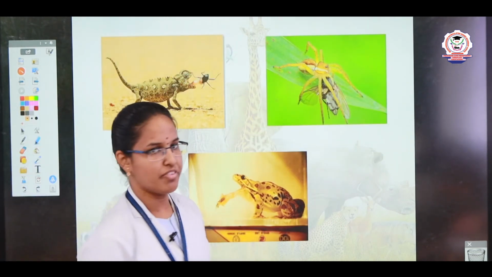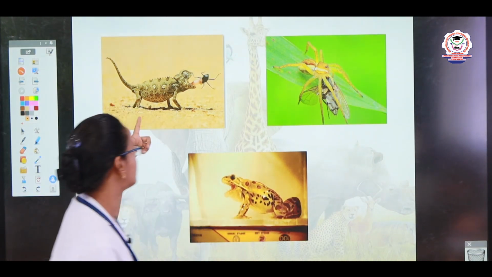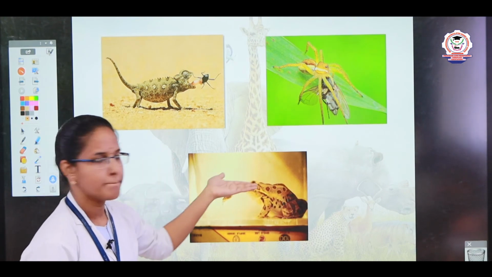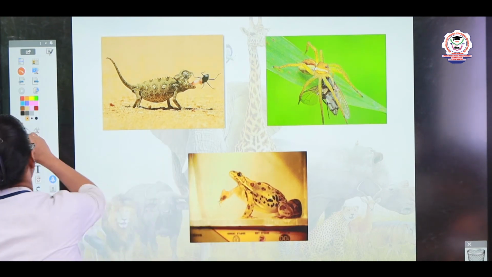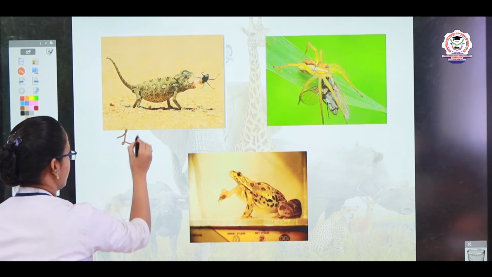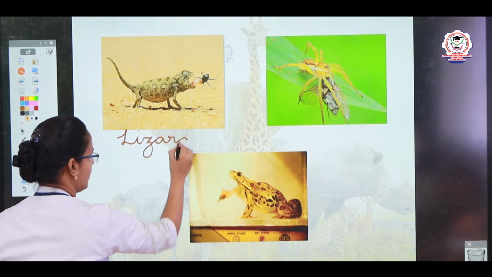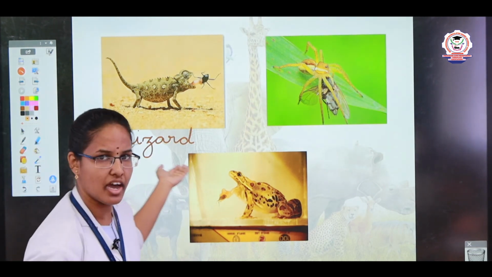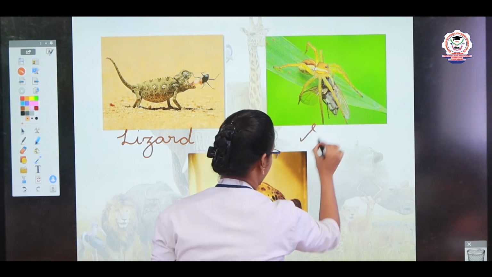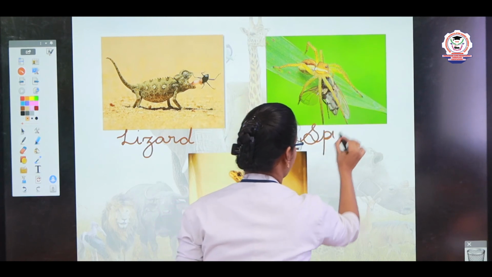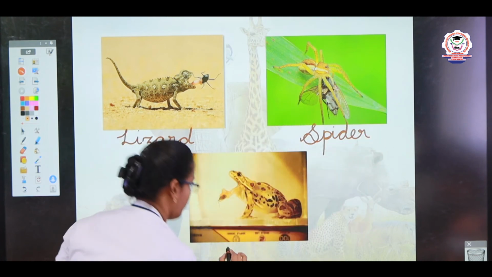Okay. Apart from that, we have some other insects and animals. What is this, children? Lizard. Very good. This is lizard. L-I-Z-A-R-D. Lizard. What is this? Spider. S-P-I-D-E-R. Spider. And the last thing is frog.